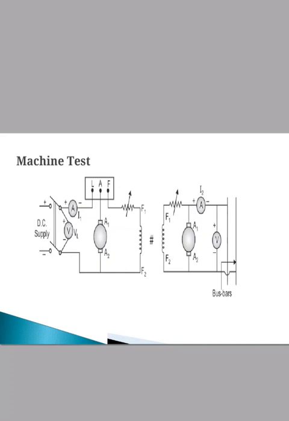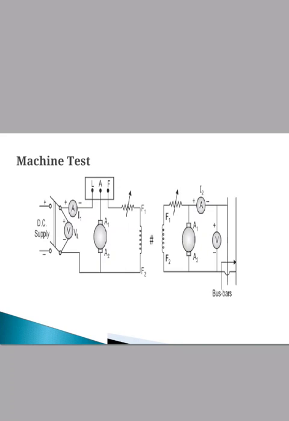This type of test is carried out to determine the efficiency and temperature rise of the machine under the test. For this purpose, we have to use a calibrated machine, meaning a machine whose efficiency at different load conditions is known, and it is coupled with the shaft of the machine under the test. In this test, the machine under the test is running as a motor and the calibrated machine is used as a generator. The capacity of the calibrated machine is so selected that it will load the machine under the test up to